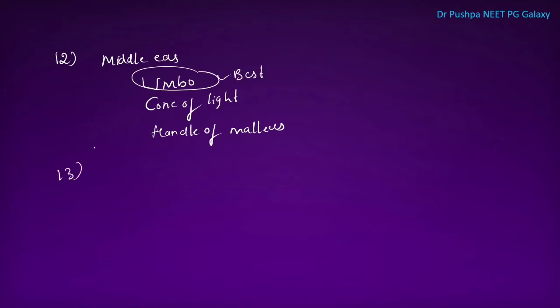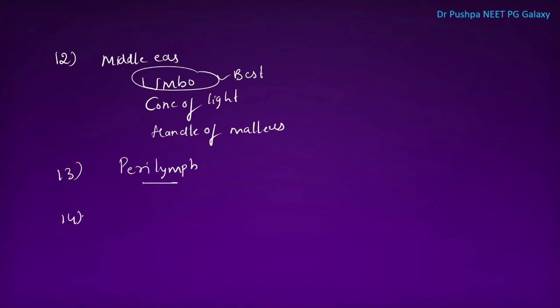Next point is, what is perilymph? It is the ultrafiltrate of CSF. Perilymph is seen in scala vestibuli and scala tympani. Scala media contains endolymph. Endolymph is secreted inside.